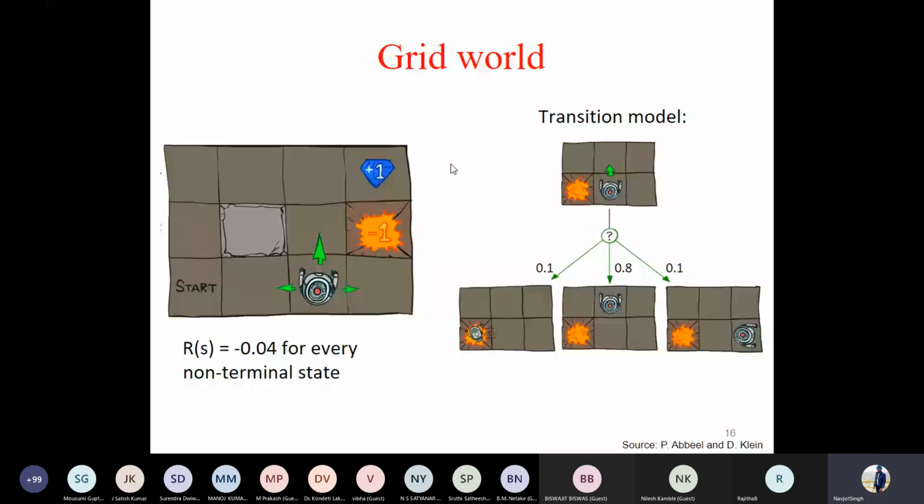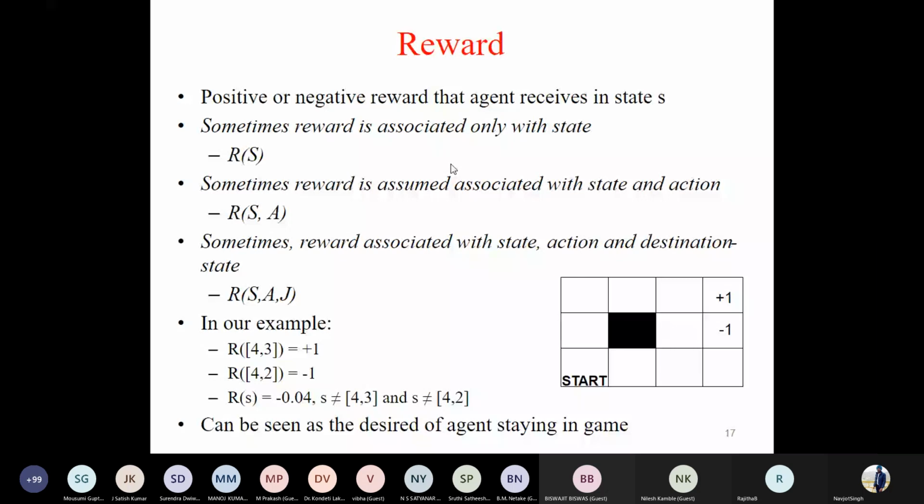Coming to the reward, as you said, the reward could be both positive and negative. It could be associated with just one state, like in the previous example, where we have considered per state what is the reward. Now you can assume reward to be associated with state as well as action. Like if I'm on a given state, if I take this action, then this should be the reward.